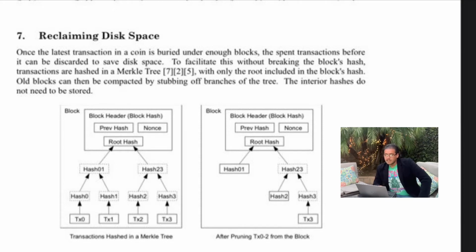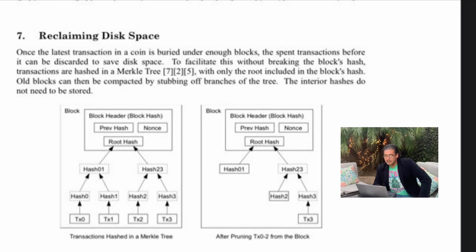Once the latest transaction in a coin is buried under enough blocks, the spent transactions before it can be discarded to save disk space. To facilitate this without breaking the block's hash, transactions are hashed in a Merkle tree, with only the root included in the block hash. Old blocks can then be compacted by stubbing off branches of the tree. The inner hashes do not need to be stored.